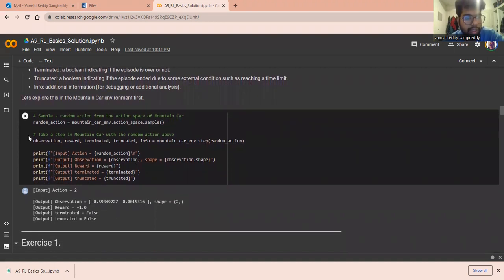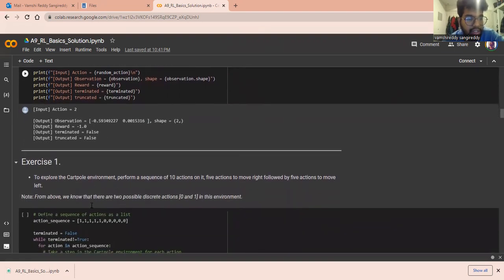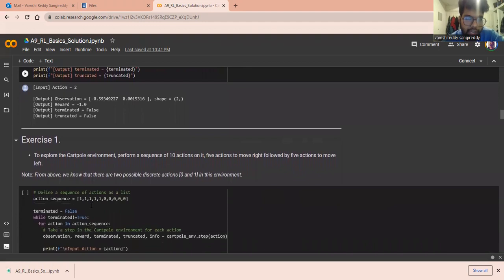Then we'll be getting all these observation, reward variables from dot step. In the step, we'll be giving the random action as a variable. So there are two actions, and the observation would be this, and the reward is -1, truncated false, and terminated is also false. So the episode is not done. That's a random example for the car.